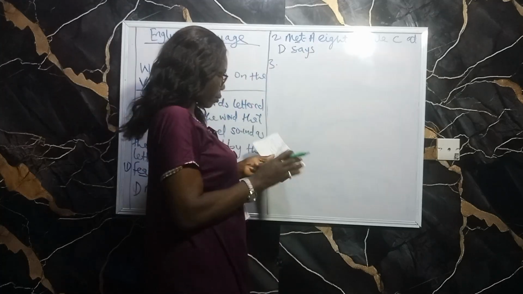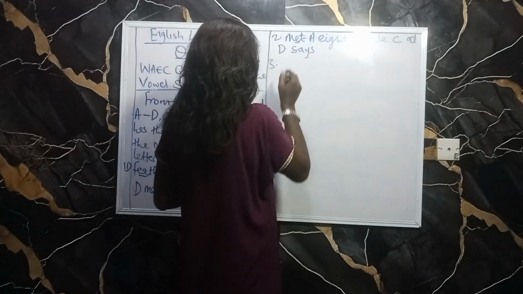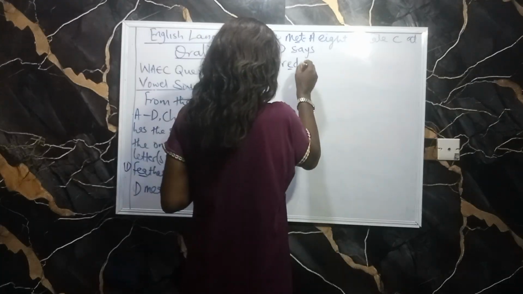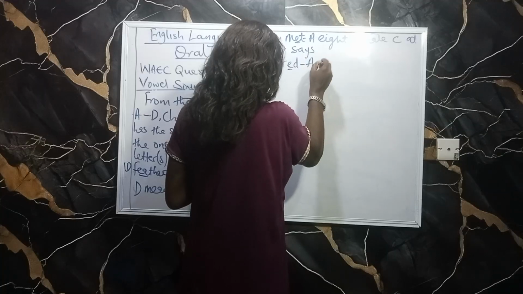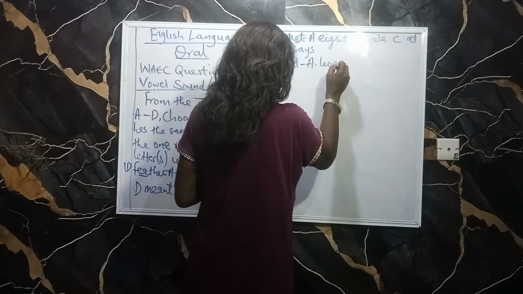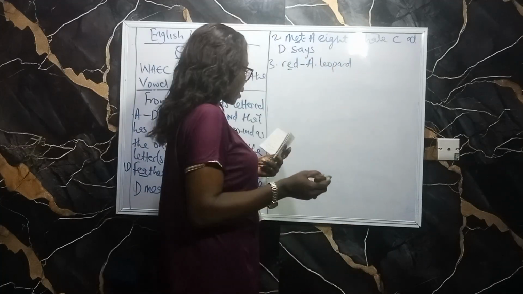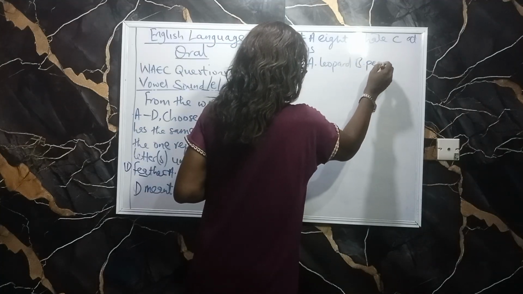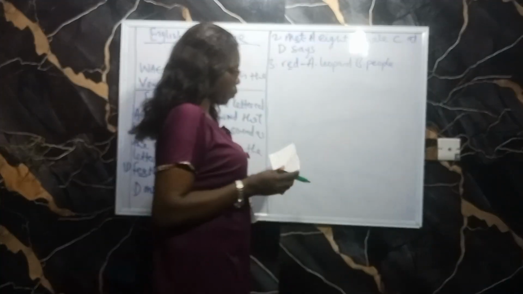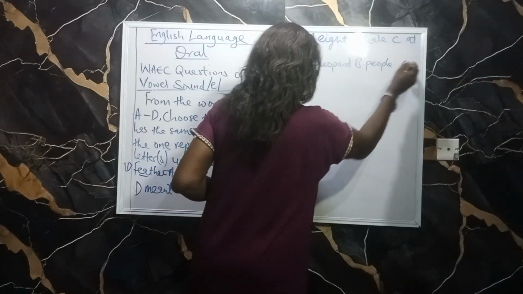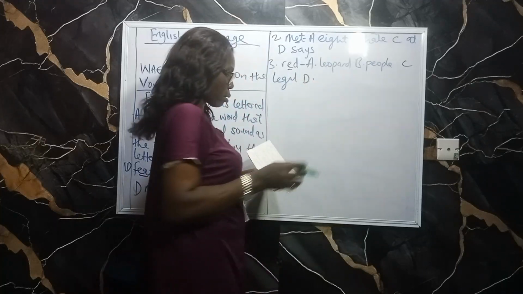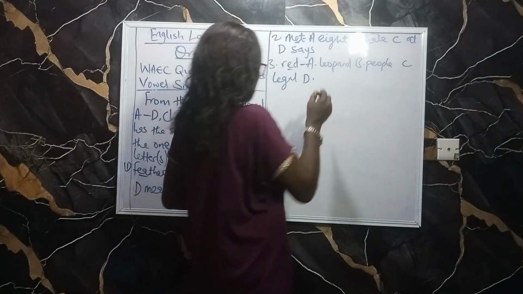Number 3, I have red. And the options: A, leopard. B, people. And C, Lego. D, veto.